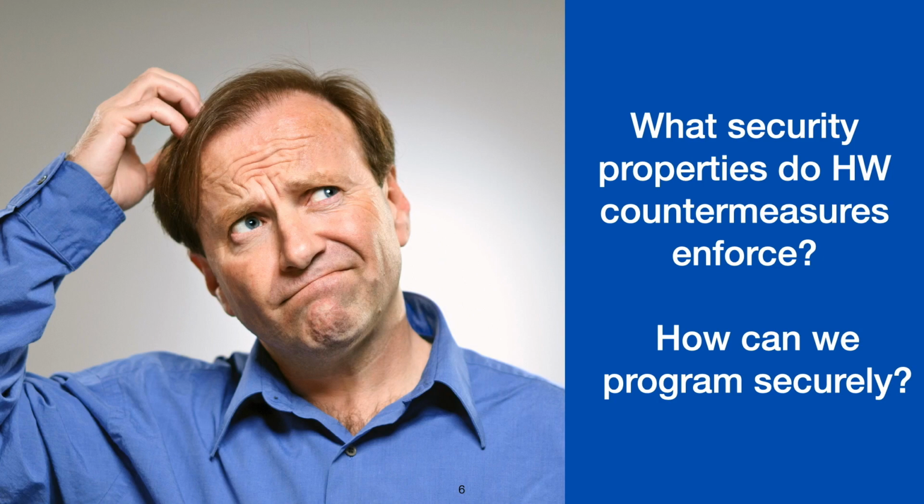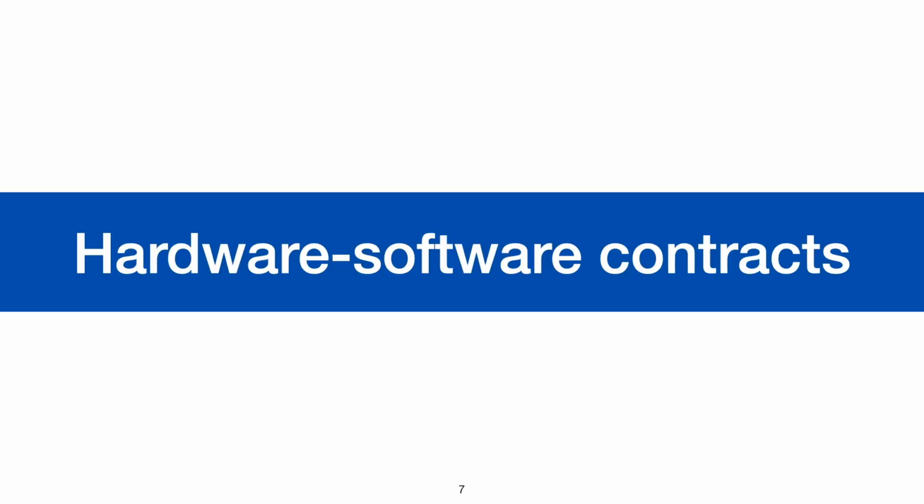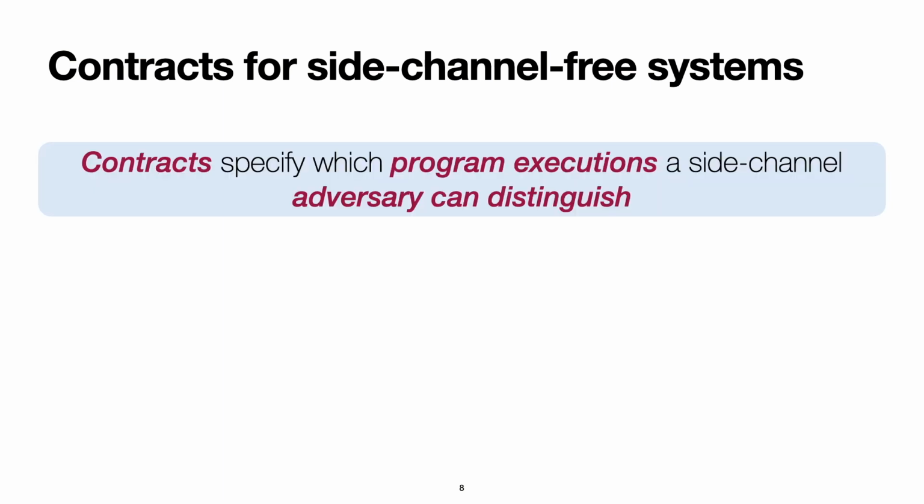to write secure programs. To provide a basis for answering these questions, we developed a framework for expressing hardware-software contracts for side-channel free programming. In our framework, a contract specifies which program executions a side-channel adversary can distinguish by observing the microarchitectural state. Contracts have multiple goals.